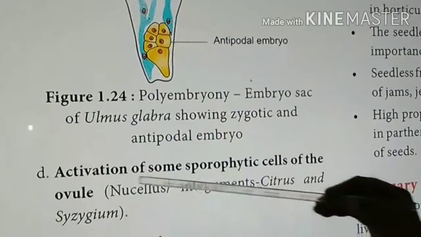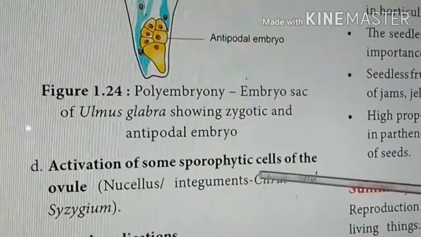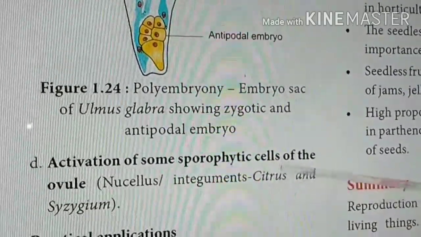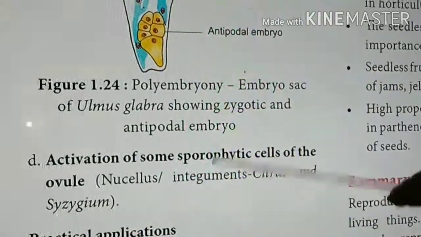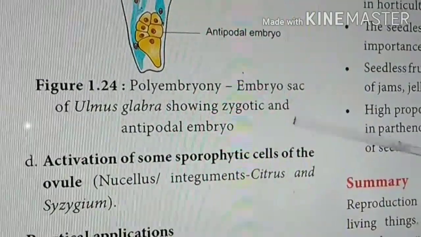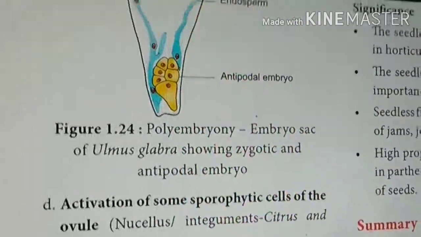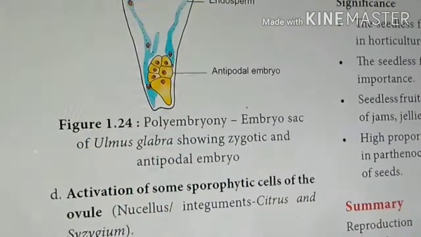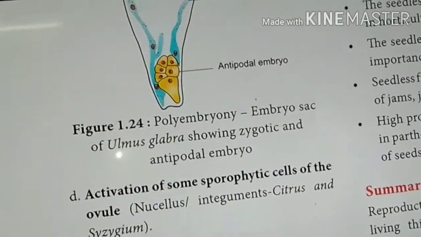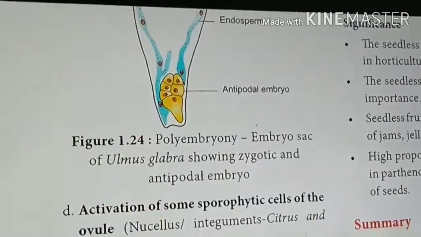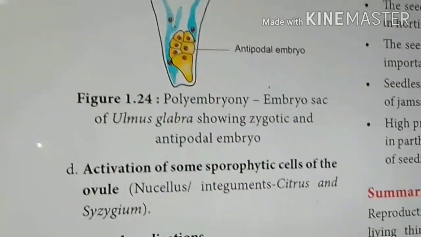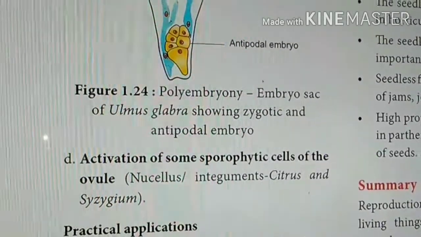These are not formed by meiotic cell division. That is why they are called sporophytic cells. These sporophytic cells are able to produce many embryos. So that means inside the ovary, more embryos can be produced on some rare occasions. They are called polyembryony.